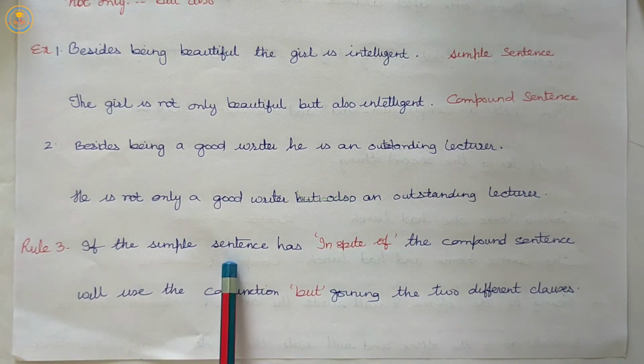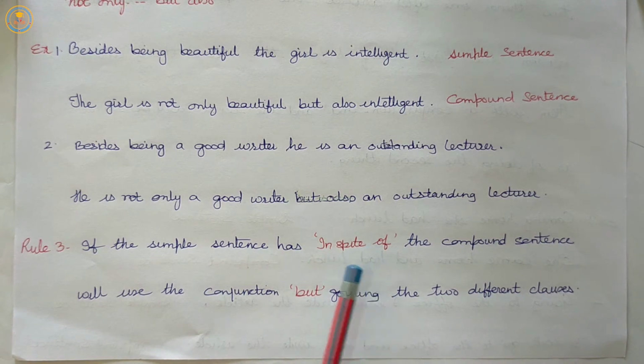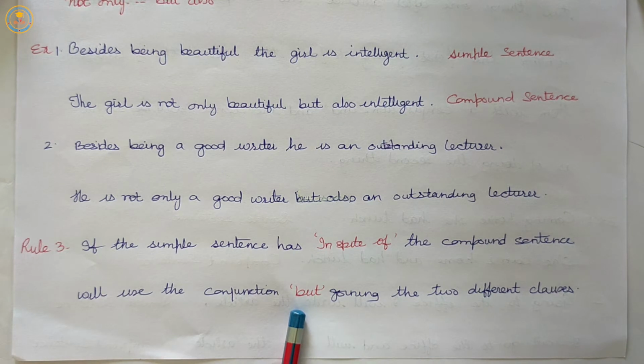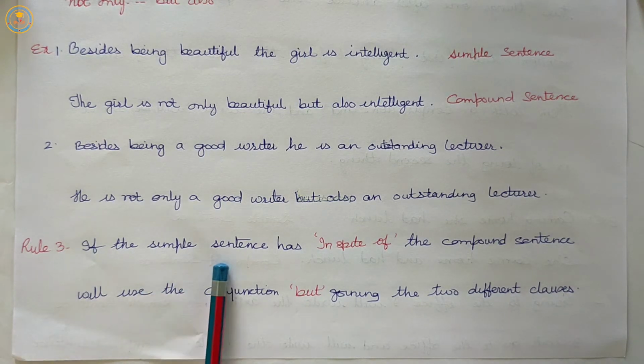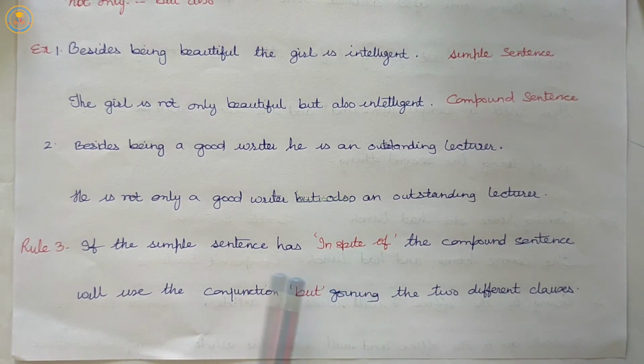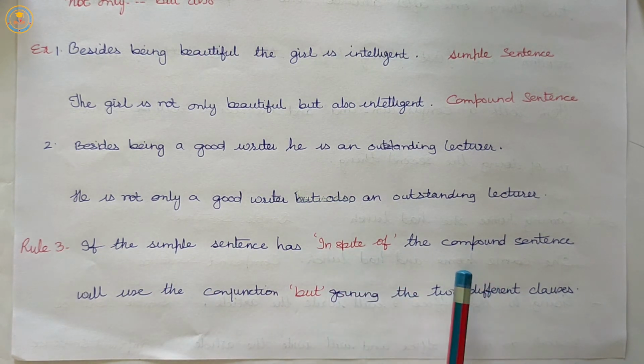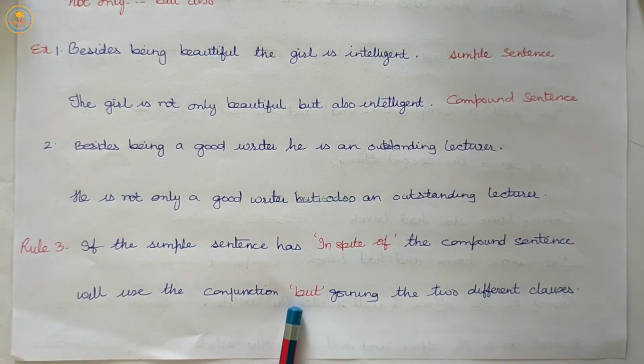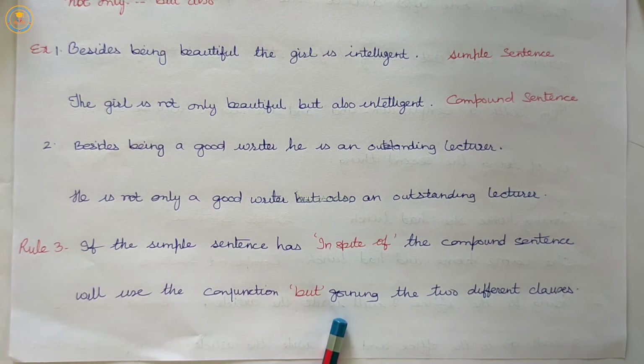If the simple sentence has in spite of, the compound sentence will use the conjunction but, joining the two different clauses.